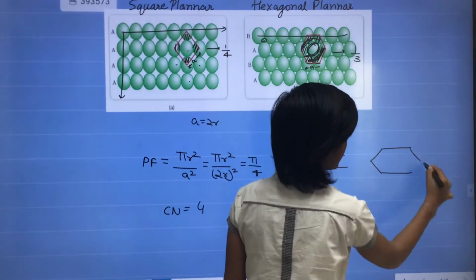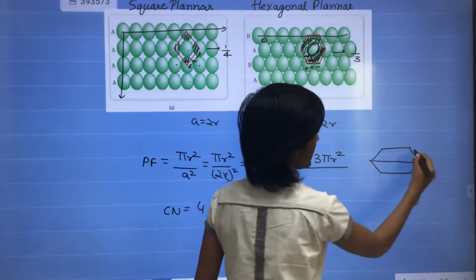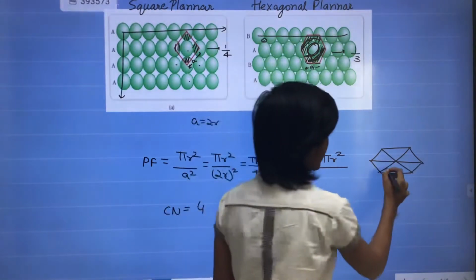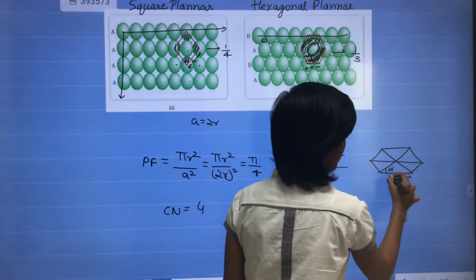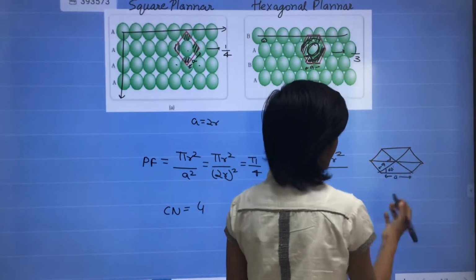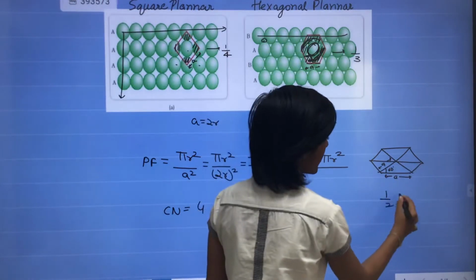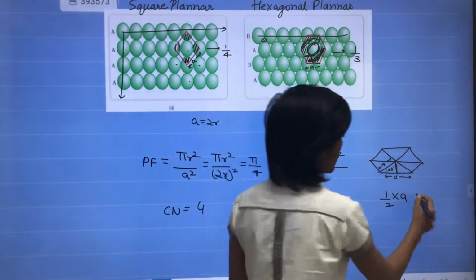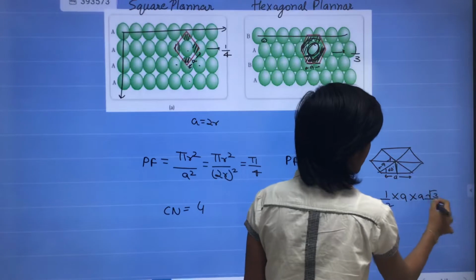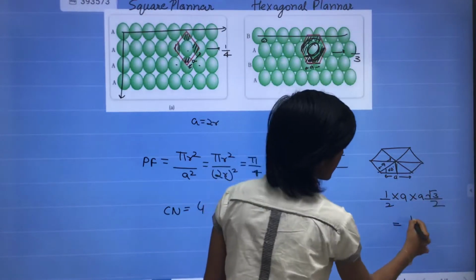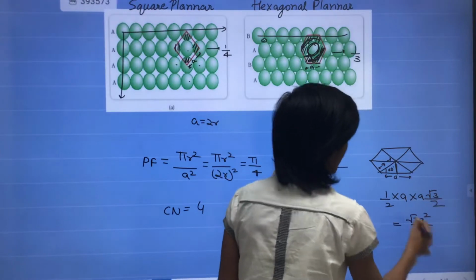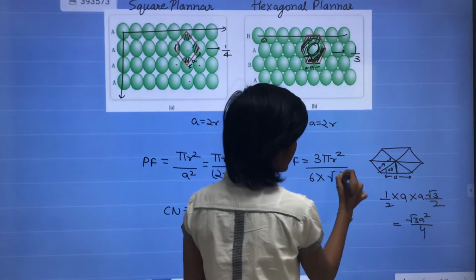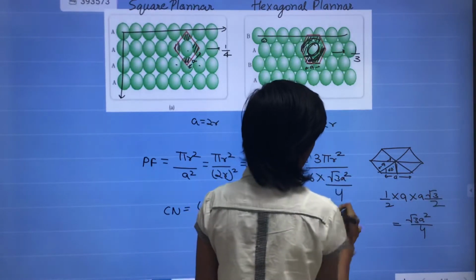To find the area of the hexagon, you all know that the hexagon has 6 equilateral triangles, and the angles of an equilateral triangle are 60, 60, 60. If I take this length as A, then all sides are A, and the area is half into base into height, so half into A into height. This is the height, so it is A sin 60, and the value of A sin 60 is root 3 by 2a. When we solve, this is root 3 a square by 4, and total triangles are 6, so it is 6 into root 3 a square by 4.